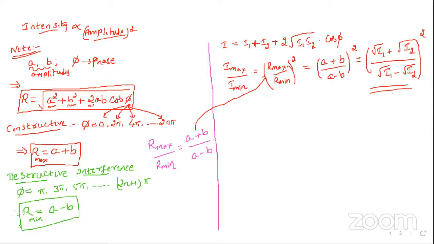Now, suppose I give A is equal to B, both the amplitudes are the same.